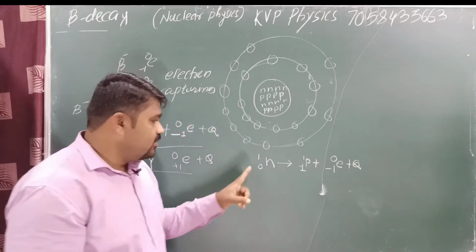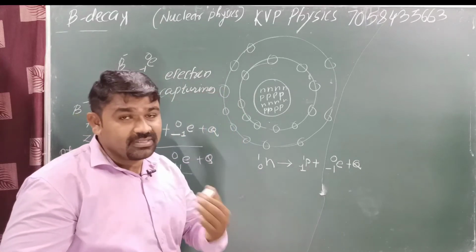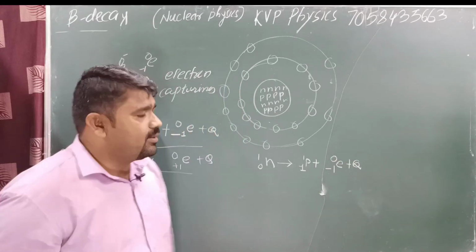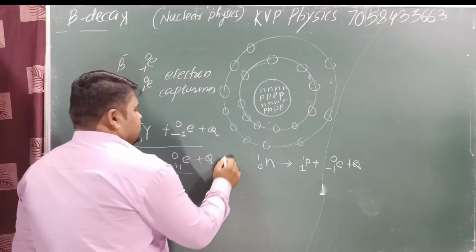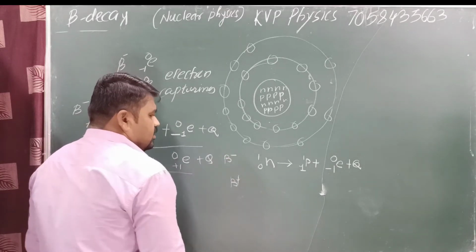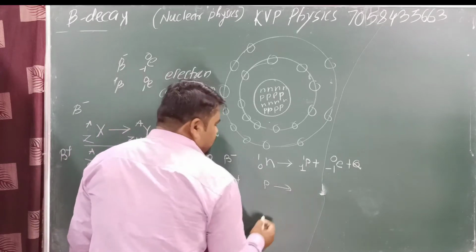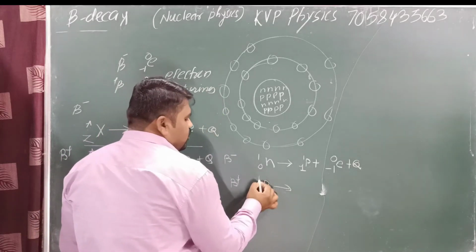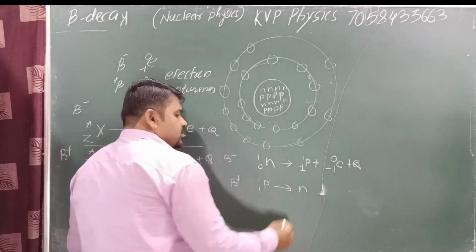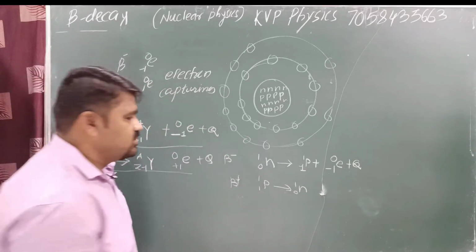Beta minus decay: a neutron is converted in the form of a proton with emitting one electron. This one is beta minus decay. Next, the beta plus decay. Here a proton is converted into a neutron: proton has 1 charge, 1 mass; neutron has 0 charge, 1 mass.